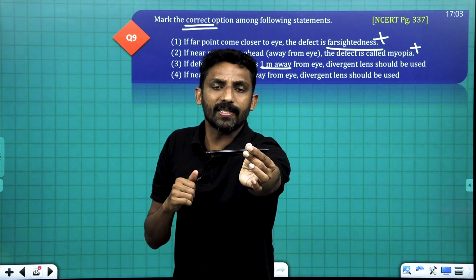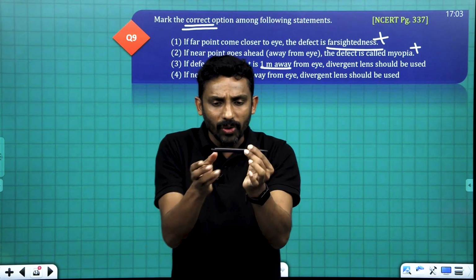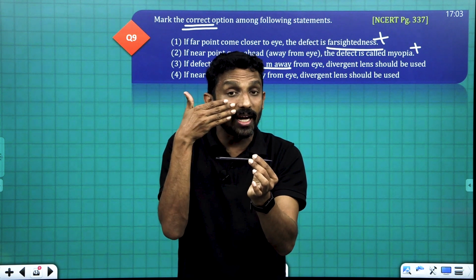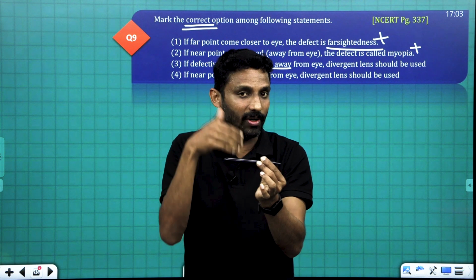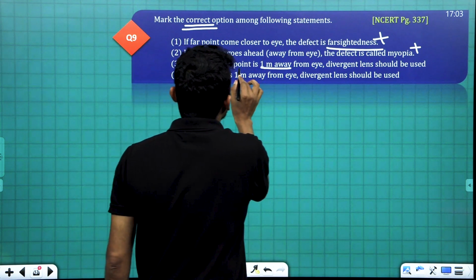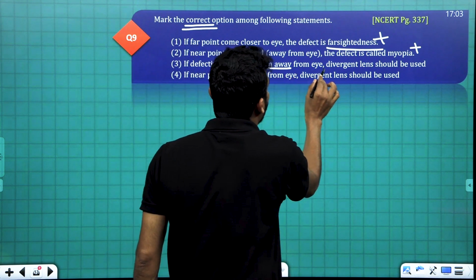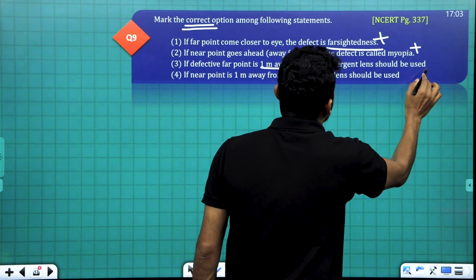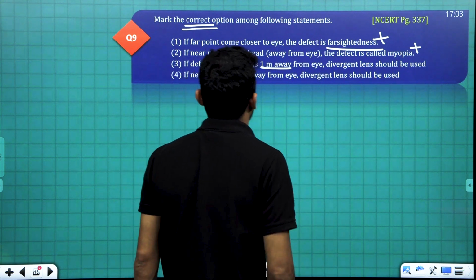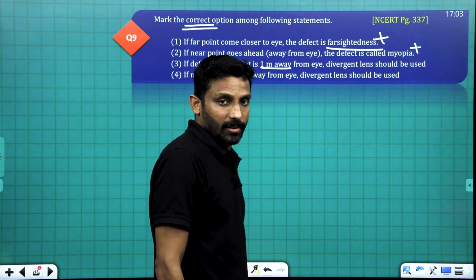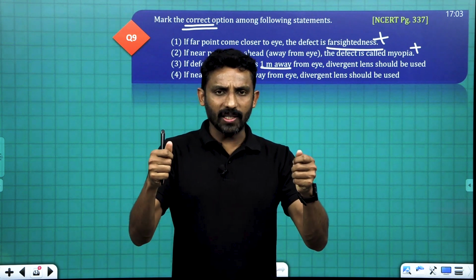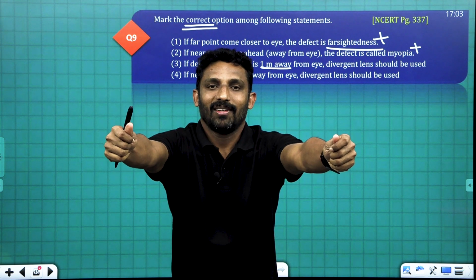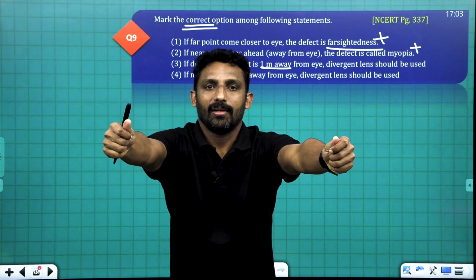In this condition, in order to view clearly, I use a diverging lens, a lens having negative power. If the defective far point is 1 meter away from the eye, a divergent lens should be used. Suppose I need to read a newspaper and I am placing this 1 meter away.